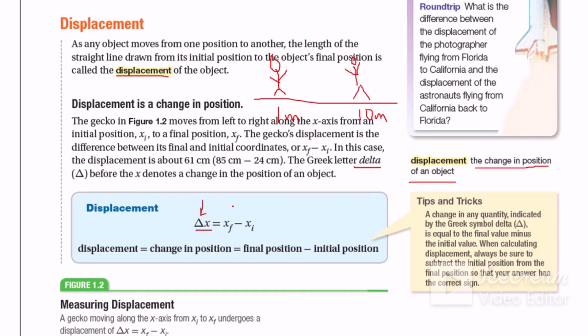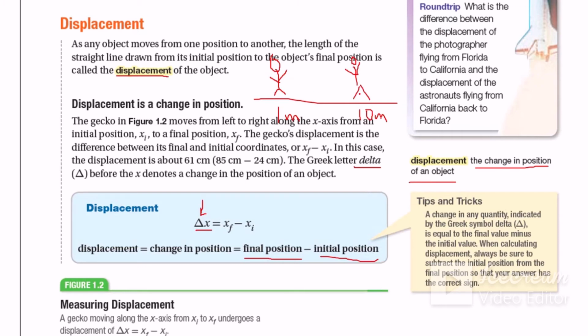Change in position. Any delta you have means change, okay. Now, to calculate the displacement, we need to find the final position minus the initial position. What is the final and what is the initial? For this guy, the start point is here and the end point is there. The start point is called the initial position, and the final point is called the final position, okay.